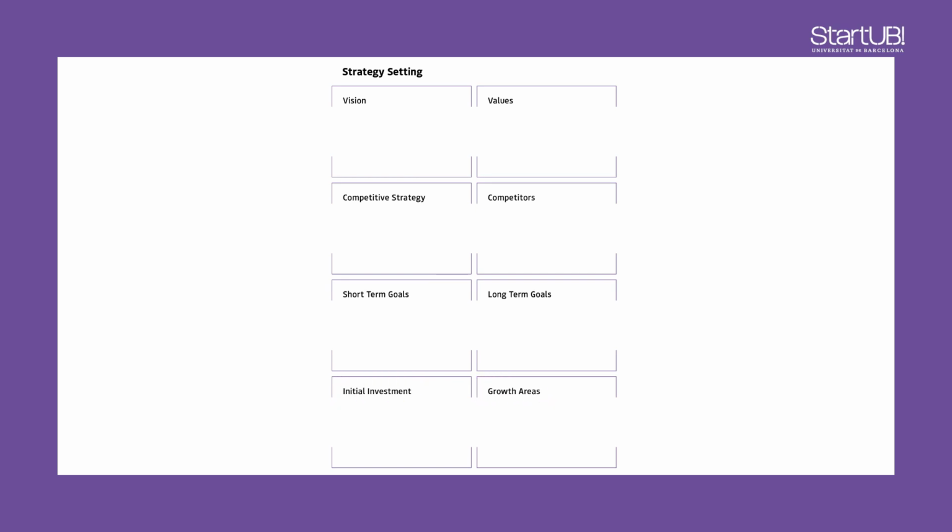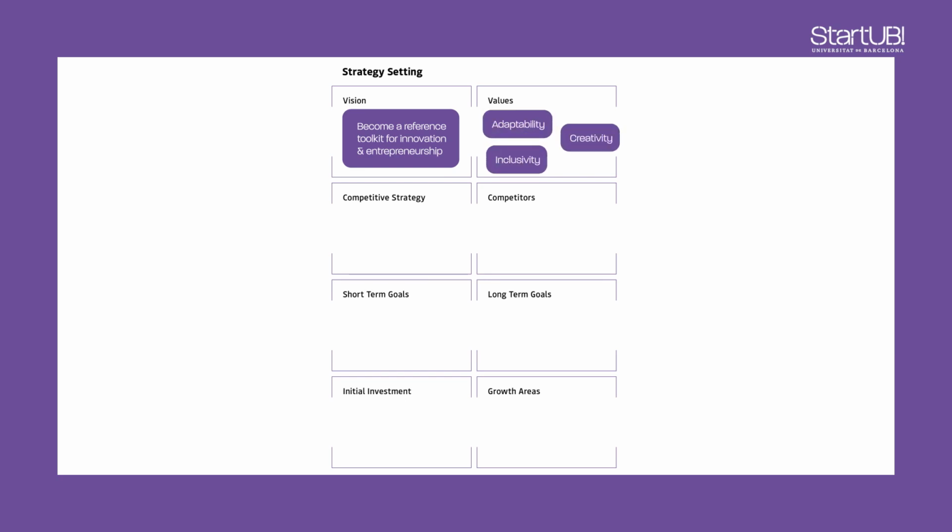This is actually how we went about this for the StartUB Innovation Toolkit. We want to become a reference for anyone looking to start their innovation and entrepreneurial journey. Our values are centered around adaptability, creativity, and inclusivity. We really want this to be a tool for all. We deploy a differentiation strategy based on flexibility to substitute and/or complement existing tools provided by independent agencies, institutions, or